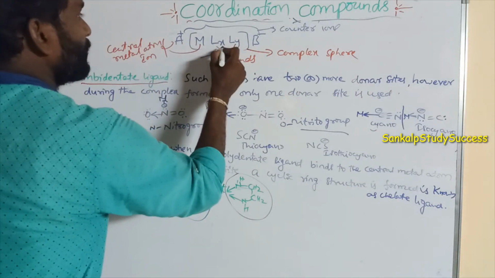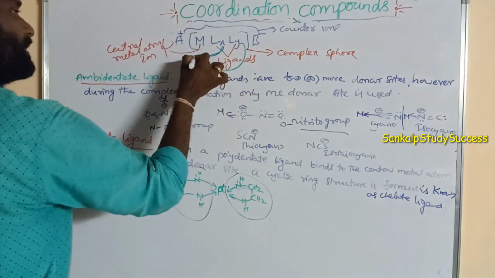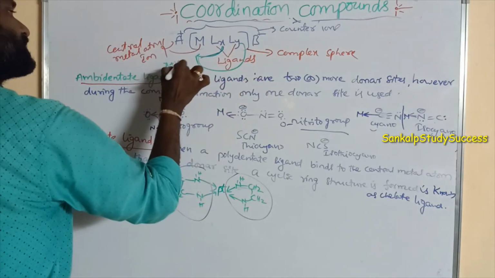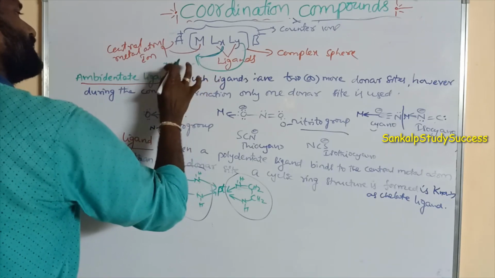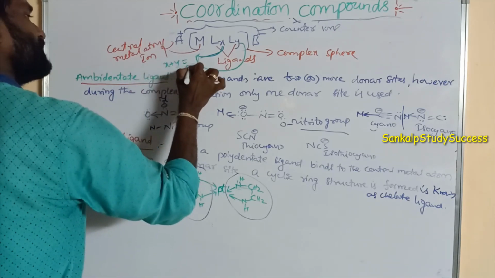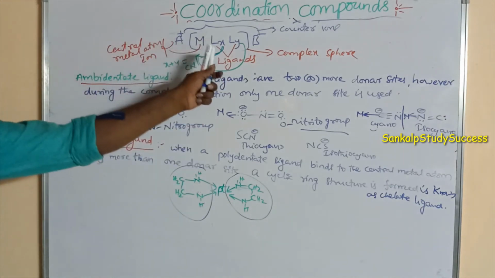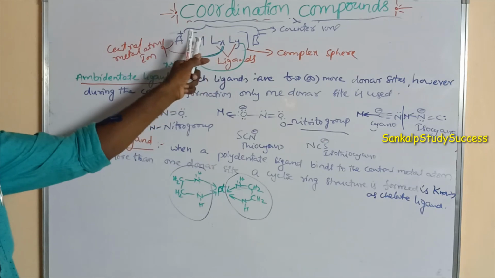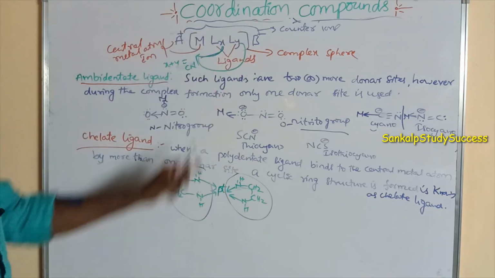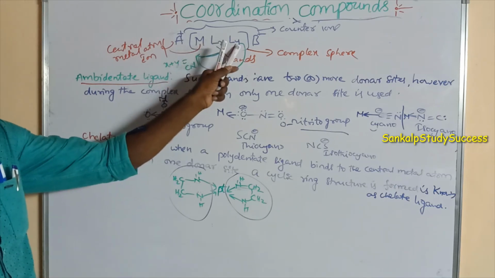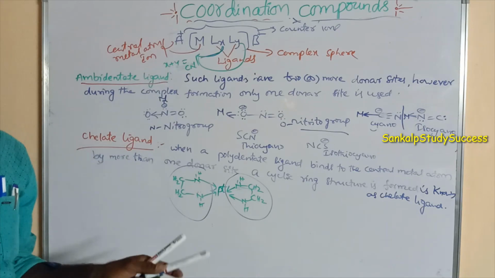Here the sum of x plus y is equal to the coordination number, x plus y equals CN, where CN means coordination number. So what is the coordination number? The number of ligands surrounding the central metal atom in a complex pair is known as the coordination number, or the number of coordinate covalent bonds formed by the metal atom is also said to be the coordination number.